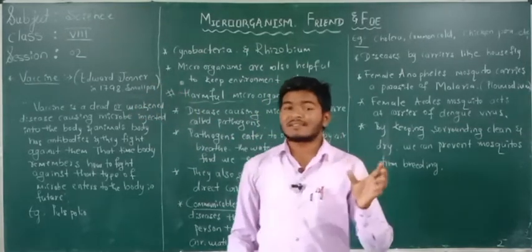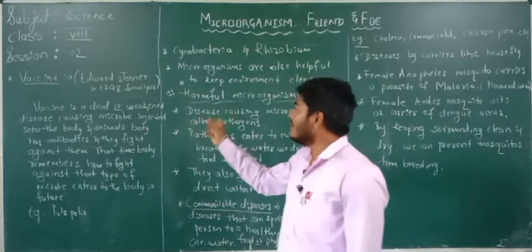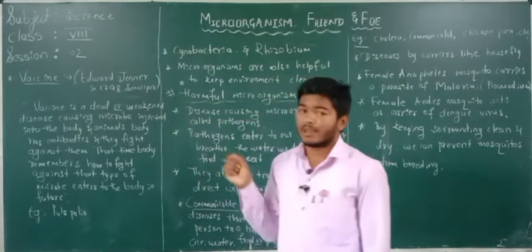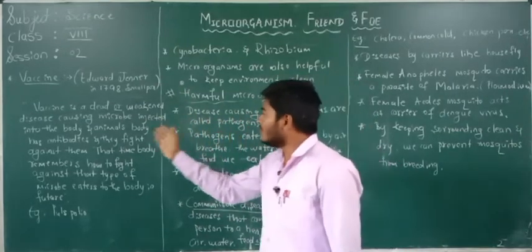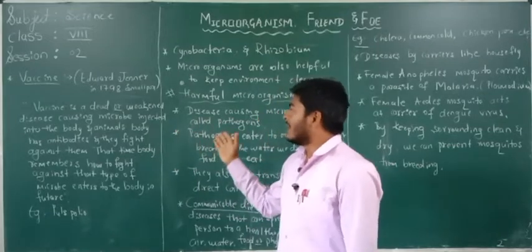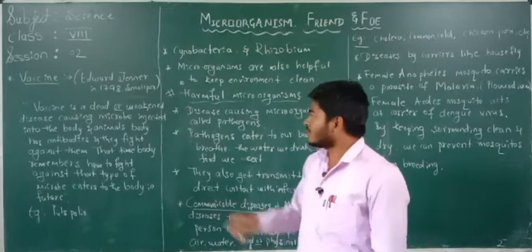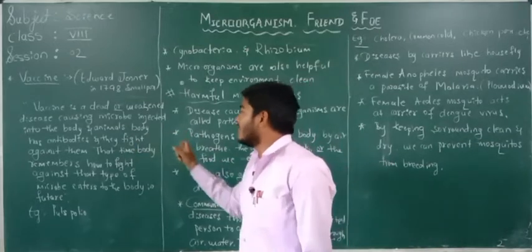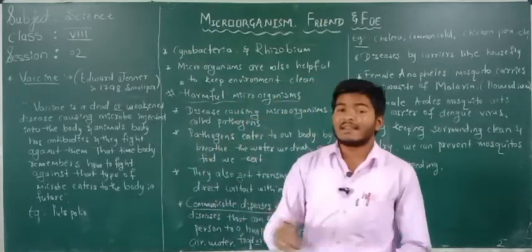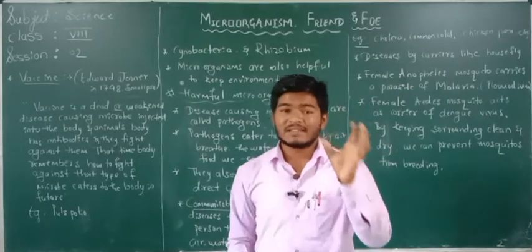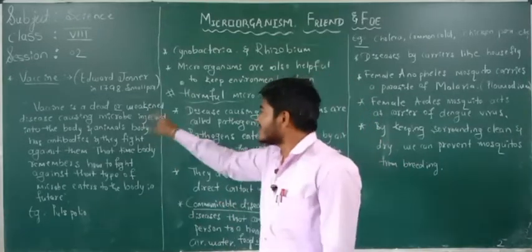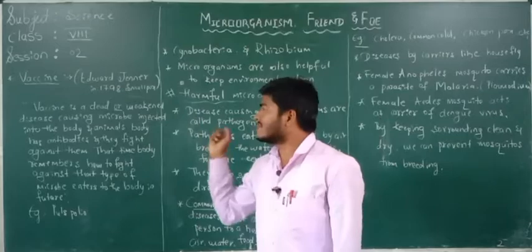Then what is a vaccine? A vaccine is a dead or weakened disease-causing microbe injected into the body of animals or human beings. The animal's body has antibodies and they fight against them. Remember here, a vaccine is a dead or a weakened disease-causing microbe.